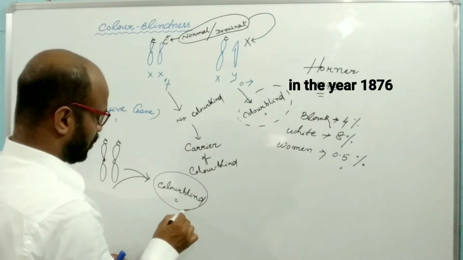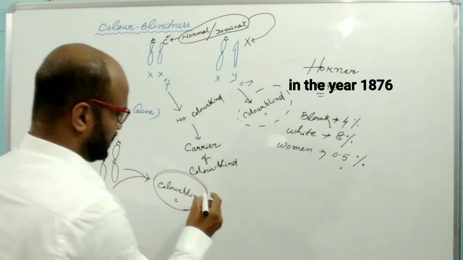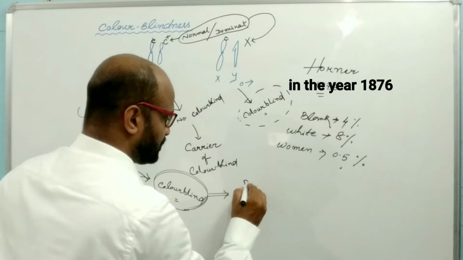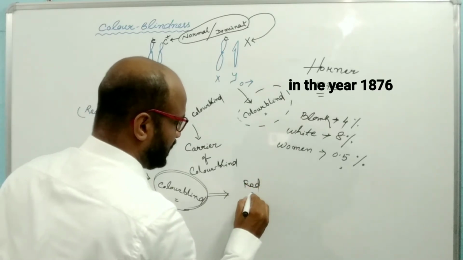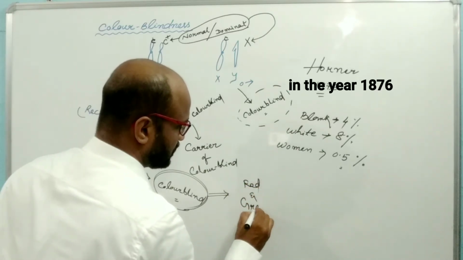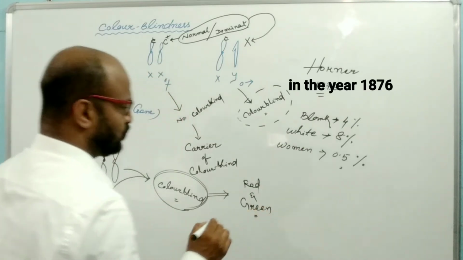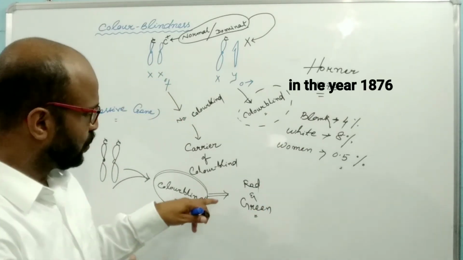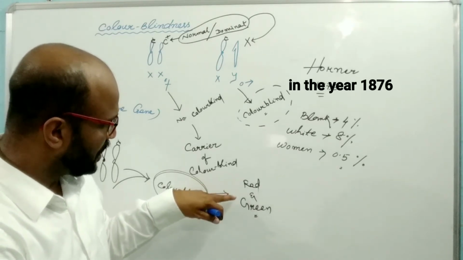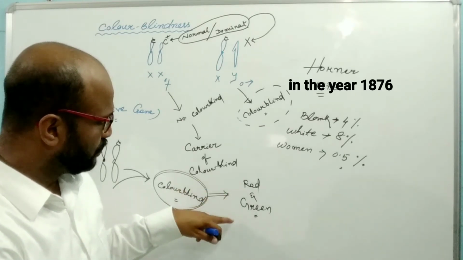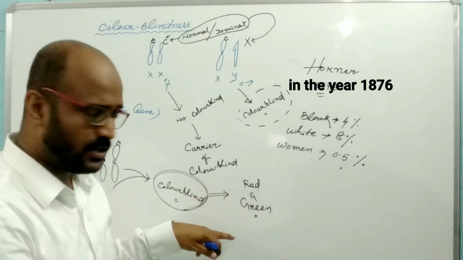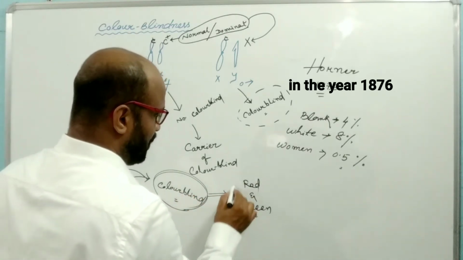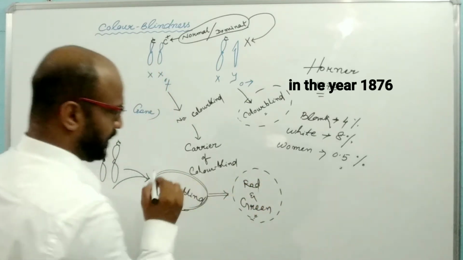The color blind patient is unable to recognize or distinguish red and green colors. That's why it may also be known as red-green blindness. So they are unable to distinguish red from green or green from red. That's why the color blindness disease is also known as red-green blindness.